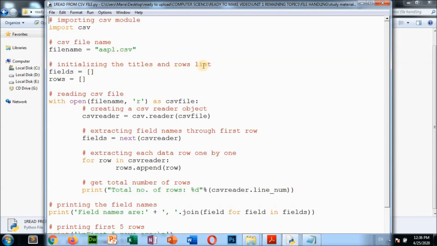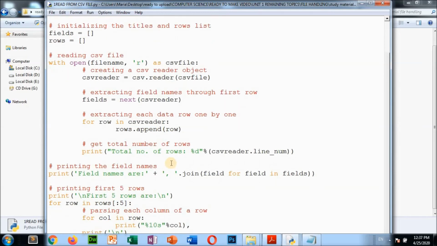Initializing the titles and rows lists. Fields equal to an empty list, rows equal to an empty list. That means fields are the column names and rows are the records, initially an empty list. Reading the CSV file: with open(filename, 'r') as csvfile, creating a csv reader object. csvreader is one of the variables we are storing, csv.reader(csvfile). That means the CSV file we are reading. That line you have to write. Extracting the field names through the first row: fields is equal to next(csvreader). Then for row in csvreader, rows.append(row).